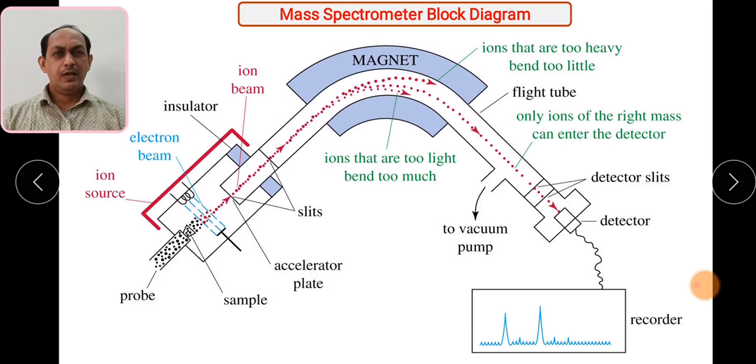So we have to remember that whatever sample, it is bombarded with the 70 electron volt energy, then it is converted into molecular ions, and molecular ions are further decomposed and passed through the flight tube, and they are detected on the basis of their mass to charge ratio in the recorder.